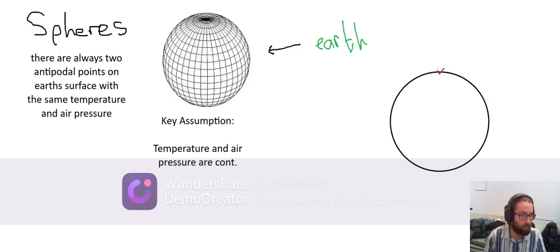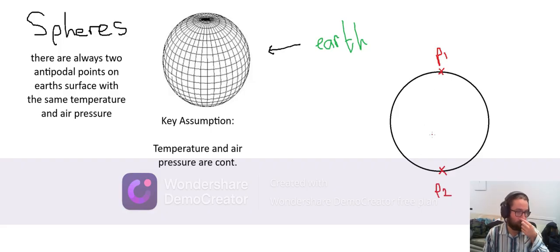I want to try and prove that there are always going to be two opposite points on a ring that have the same temperature. Again, I can pick any variable I want. I'm just going to choose temperature. And again, we're assuming that temperature is continuous. So let's try and prove it. Well, let's pick two random points. And let's call them P1 and P2.